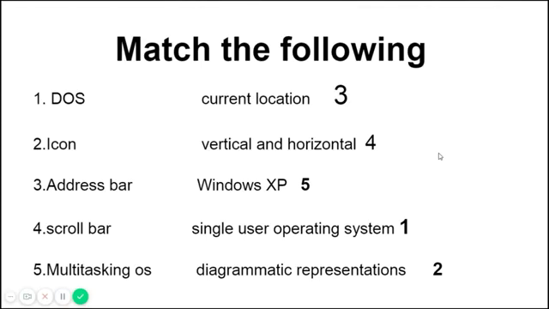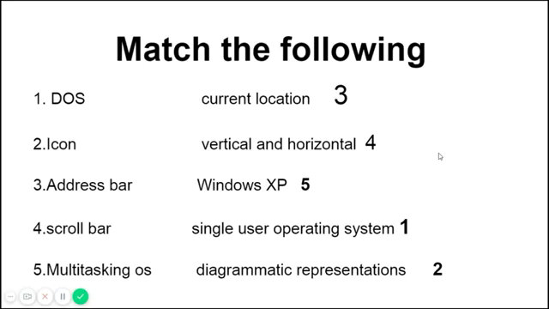Horizontal bars move the page left to right, right to left. Vertical scroll bars move the page up to down or down to up.